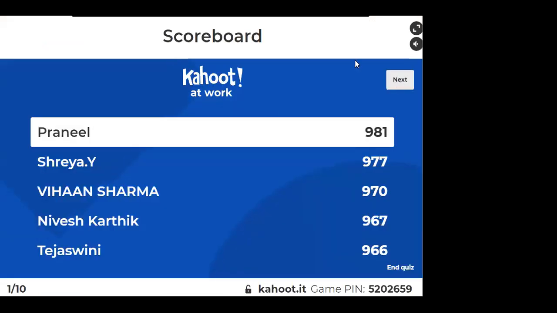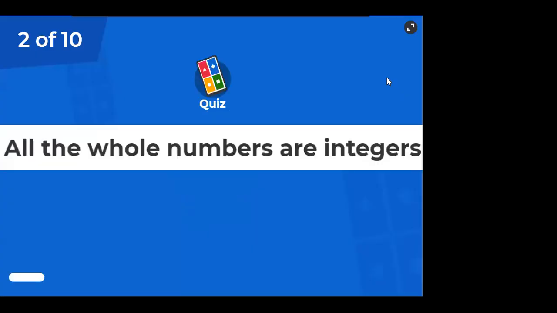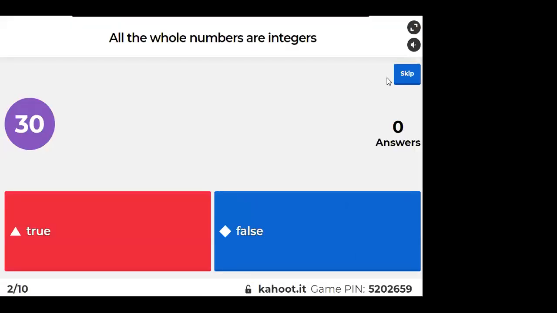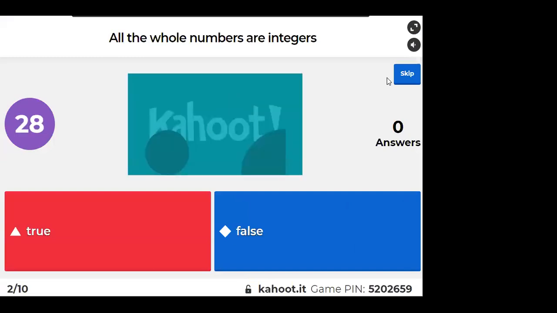Very good, Pranil, Shreya, Vihan, Nivesh, Tejaswini. All the whole numbers are integers. Tell me. This everyone should get.